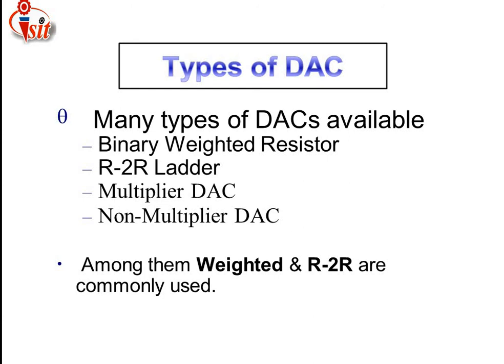Among them, the weighted resistor and R to 2R ladder are commonly used. Whatever the function or advantageous point related to DAC, we frequently use only the binary weighted resistor or R to 2R ladder type of DAC instead of the multiplying and non-multiplying DAC, because of the externally applied reference voltage and inbuilt reference voltage.